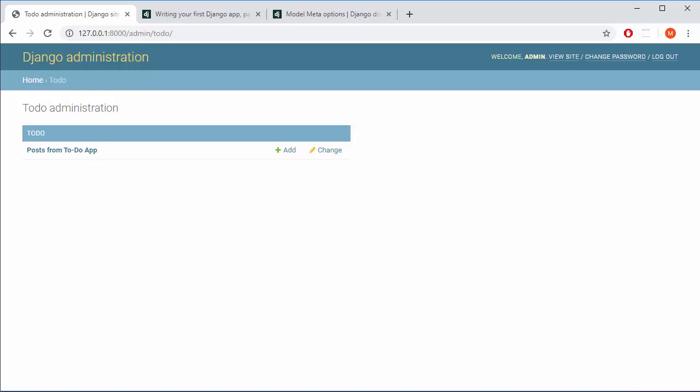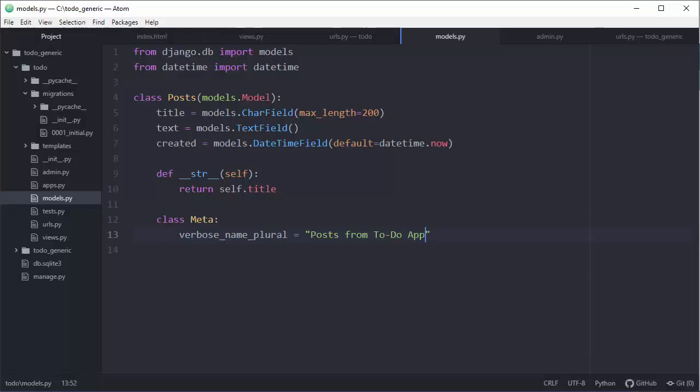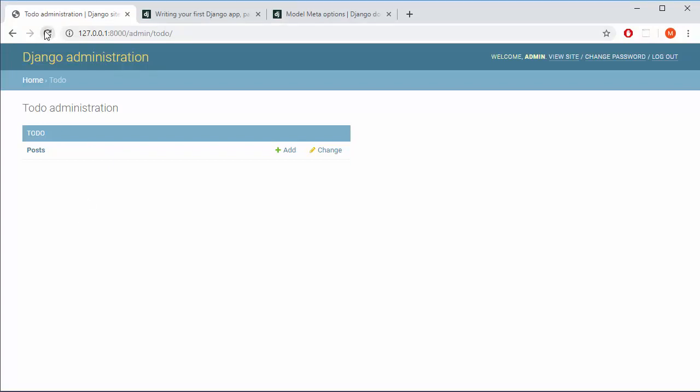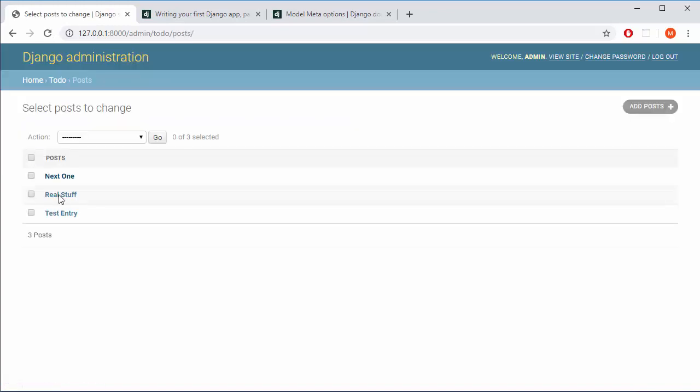But for simplicity reasons, I would just go to admin, our Atom, and I will save this to be just posts and refresh, and there you go. So we have fixed things. Posts are fine and our reports are fine.